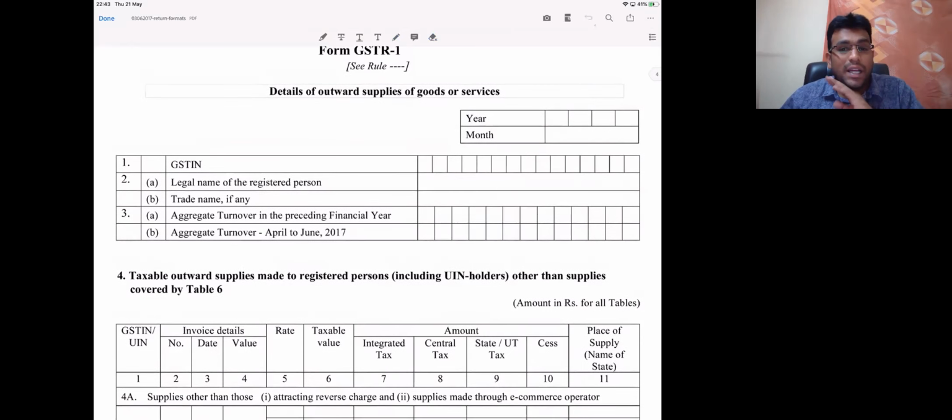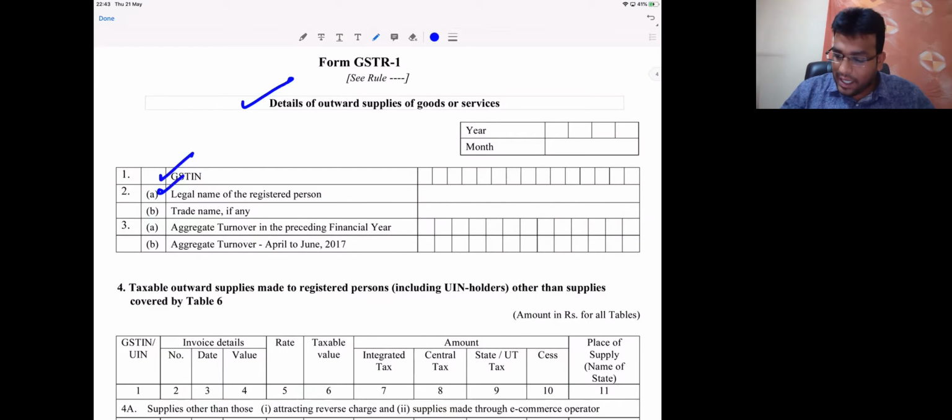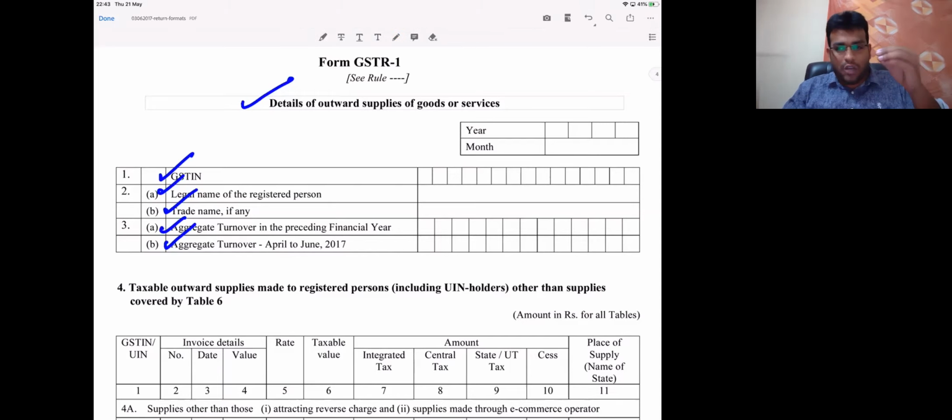Listen, this is which form? GSTR1. As I told you very clearly, GSTR1 is the statement of outward supplies. GSTN, legal name, trade name, aggregate turnover and all. All this return form, fully in detail I will talk when I go to the returns chapter. I repeat one more time, when I go to the returns chapter, I will talk with you in detail about this form. But the reason I opened this form, I'll tell you.